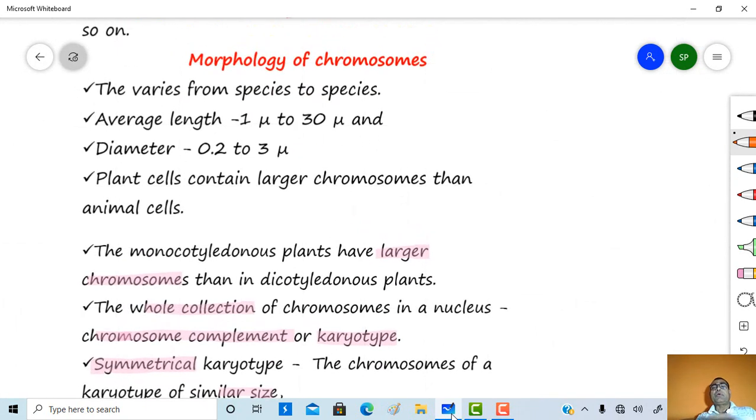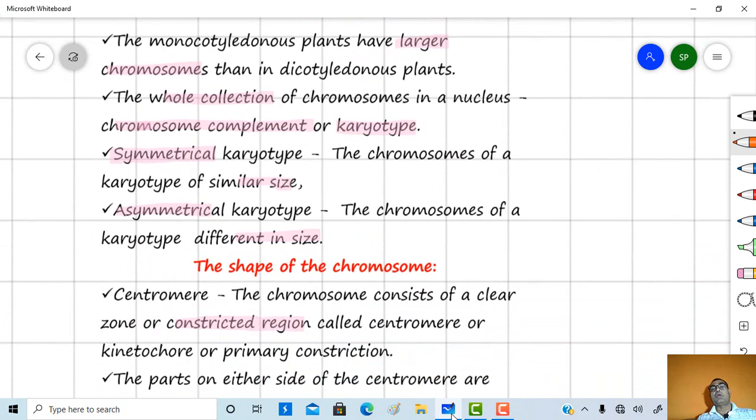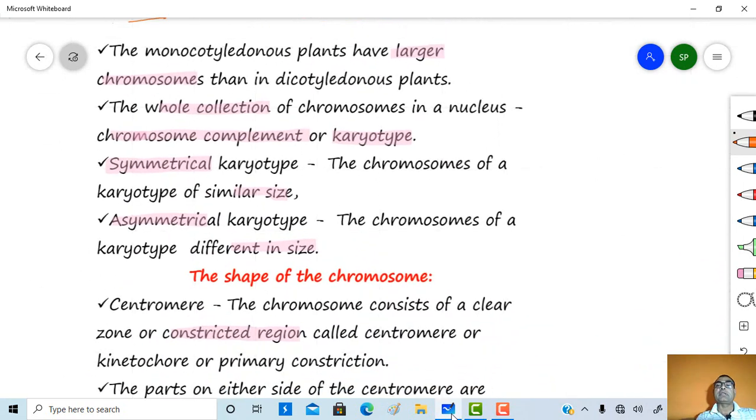The chromosome varies from species to species. Average length of the chromosome varies from 1 micron to 30 micron. Diameter also varies from 0.2 to 3 micron. Plant cells contain larger chromosomes than animal cells, and in plants, monocots possess larger chromosomes than dicots.